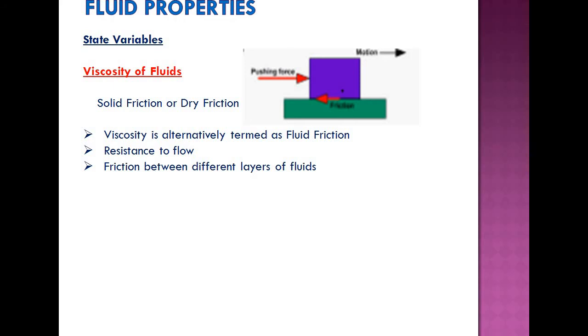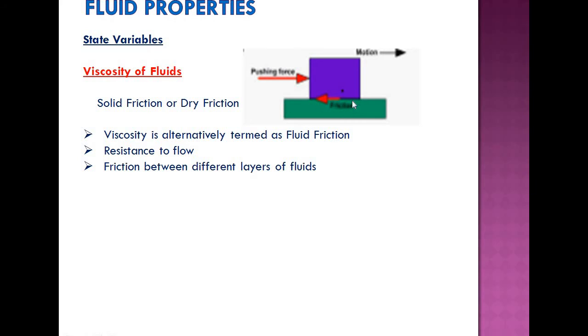Solid friction we have seen in engineering mechanics or applied mechanics. That means if a particular block, for example this blue block, is sliding over a surface marked in green color, left to right is the movement of the blue block, so there is a frictional force existing between the contact surface of blue and the contact surface of green.